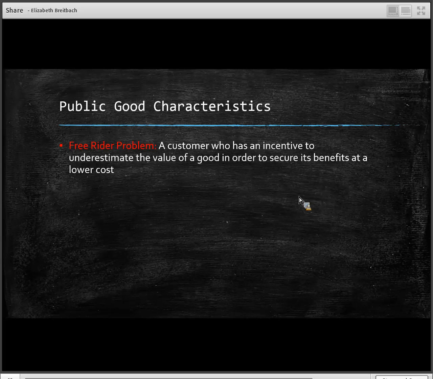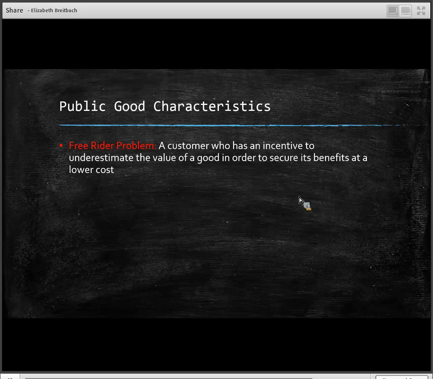It's a free rider problem. Another example of a free rider problem, and most of you are going to relate to this, is a group project. So there's a group project, 4 people, each person has to take a role. Everybody wants to get an A. Well, that 4th person knows that everybody wants to get an A, so they don't do any of the work.